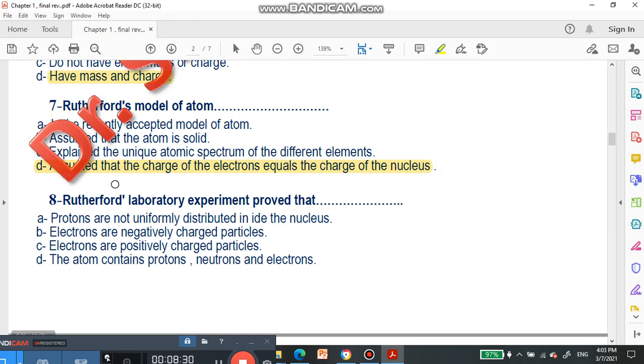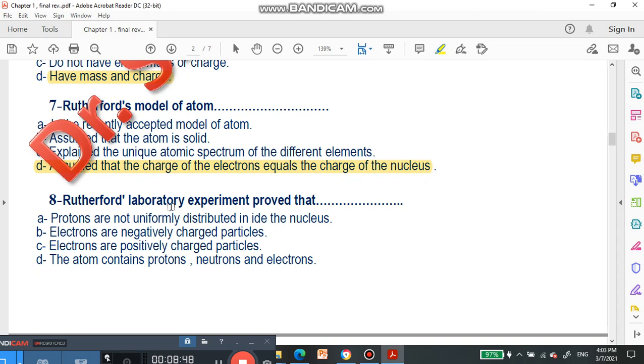This is the right answer. He assumed that the charge of electrons equals the charge of the nucleus. Some of the other assumptions were changed after that, and they are wrong in the end. Okay, we are going to question number 8.